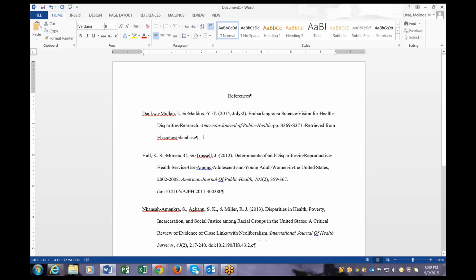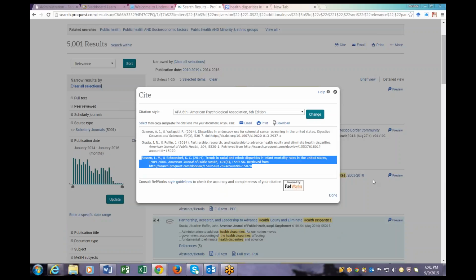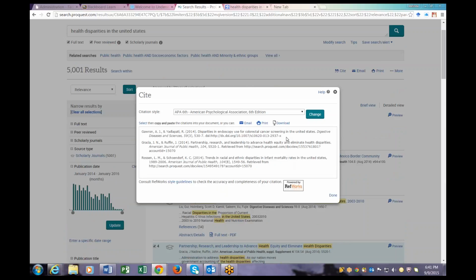I think I closed out the link here, but make sure you put that persistent link. You can just grab it from the database and put that persistent link. If you get it from a database and it does not have a DOI, you do have to put "retrieved from." So if we go back to our little example, you see how this one has a DOI, so you don't need "retrieved from." This one does not have a DOI, and that's why you have "retrieved from." Same thing with this one.